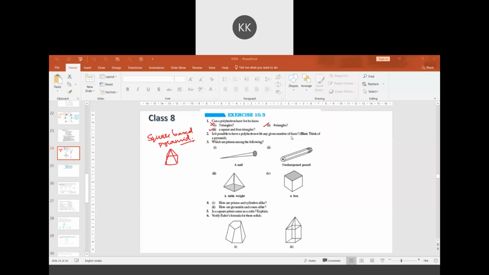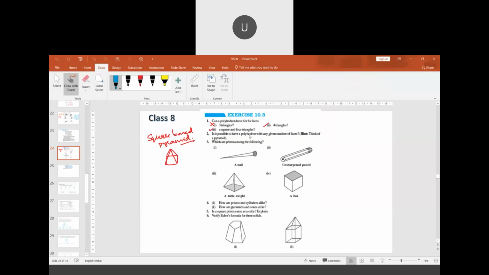We have seen in the first question that with three triangles it is not possible. With four triangles, it is possible. And a square with triangles is possible, minimum four triangles. Four triangles and a square. So let me mention this as possible with four or more triangles. Because yesterday I had shown you tetrahedron and octahedron also. In octahedron there were 8 triangles.